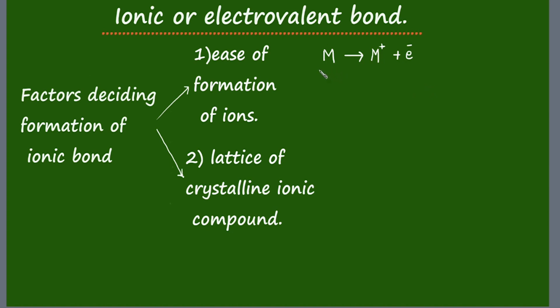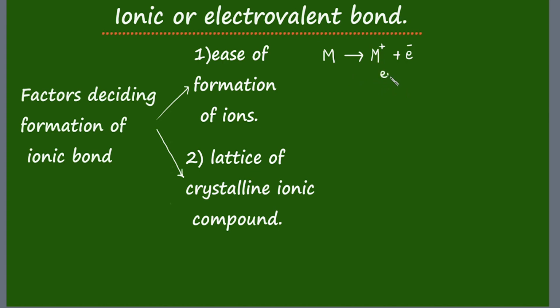What is the requisite for the metal in order to lose this electron? It has to absorb energy from an external source. The number of electrons and number of protons in an atom is the same in its elemental form. There is force of attraction between the positively charged protons and the negatively charged electrons. So, for this electron to get detached from the attraction of the protons, some energy has to be supplied. That energy is absorbed by the metal. So, the metal gains some energy.